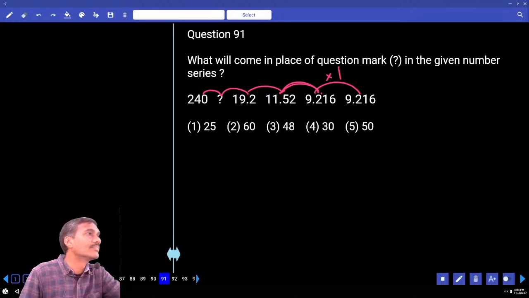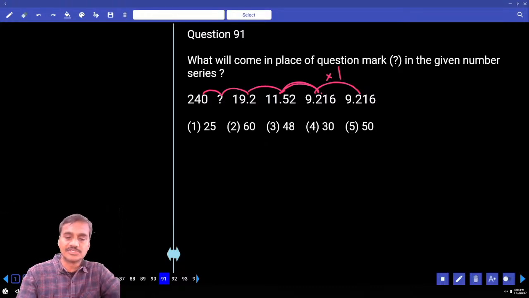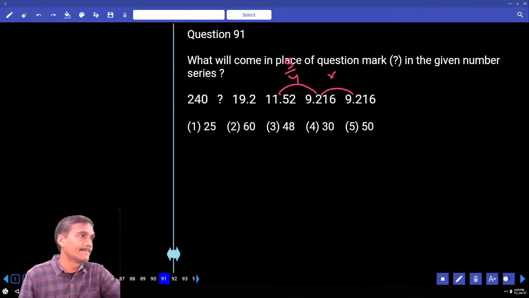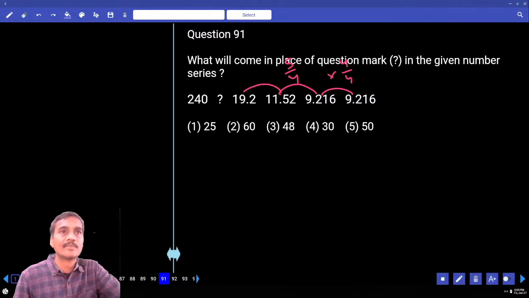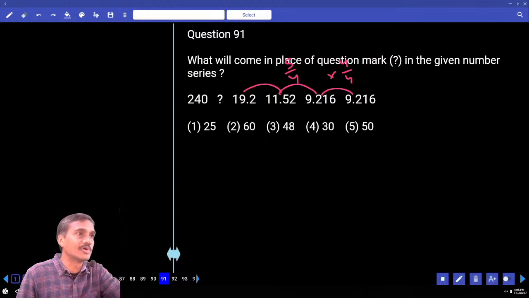Yes? 1.25. Fine. Now this is 1.25. Now if it is 1.25, we can write it again as 9.216 into 1.25. 1.25 can be written as 5/4, right? 1.25 is 5/4, right or not? And the next one, what has happened here? Here this will be into 4/4, we can write like this. Then next one, 11.5 and 19.2. What does it come to here? Into 5/6 here. And 4 will be common here, into 6/4, isn't it?